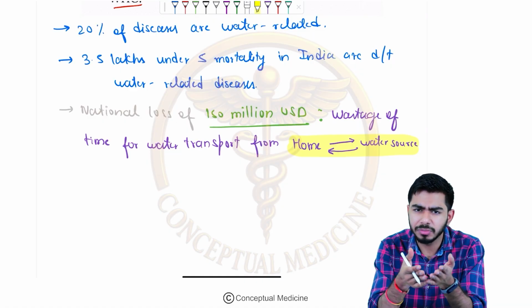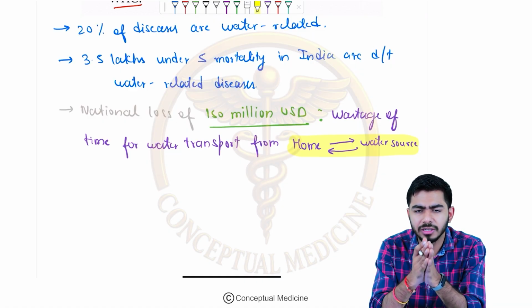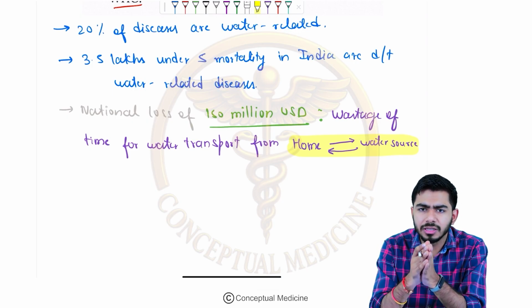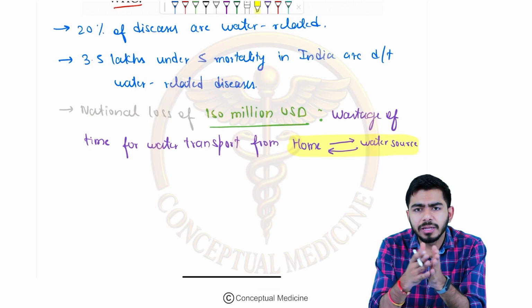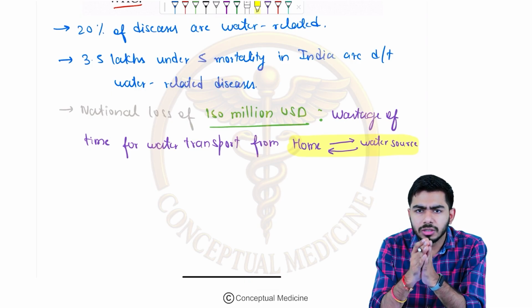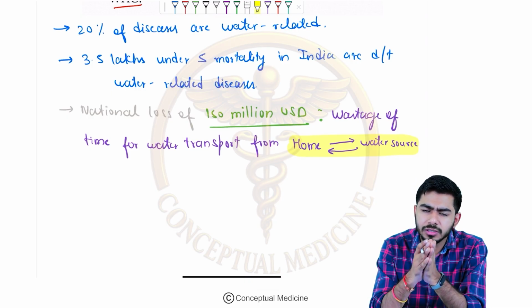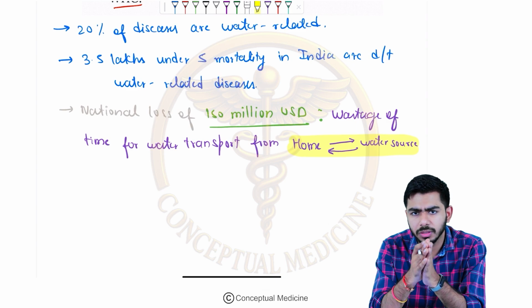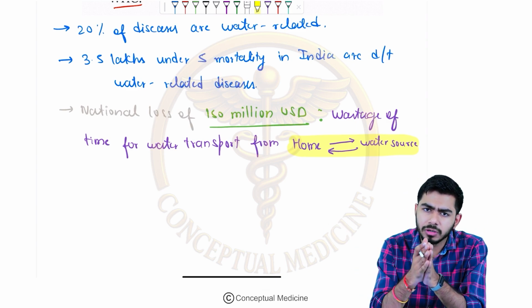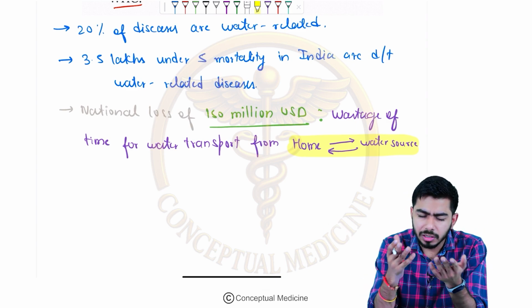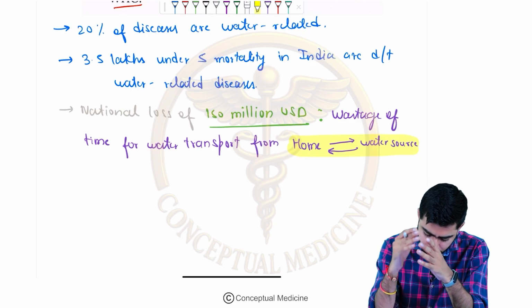In urban areas it is there in many places, inside the home itself, and we are fortunate to have that. But in many places in the urban areas also, people still suffer from this problem, that they have to travel a lot only for water, of course for drinking water. So that is the thing over here.